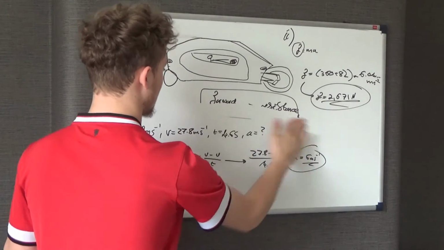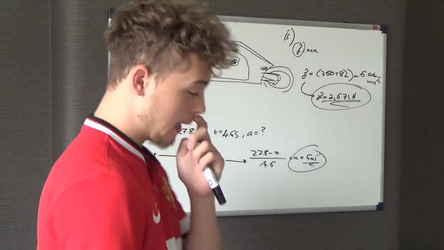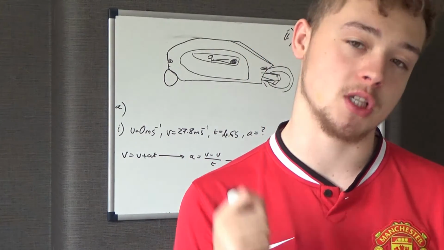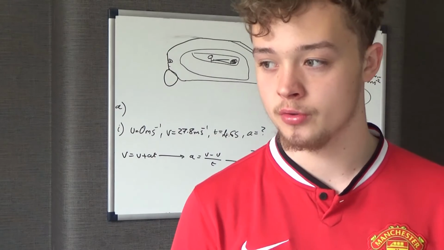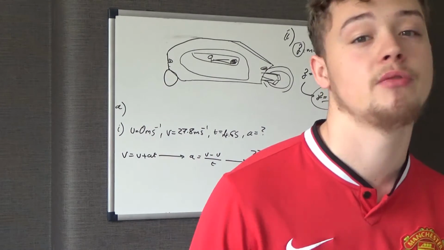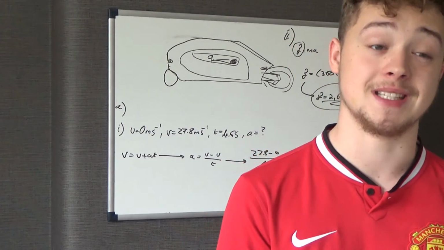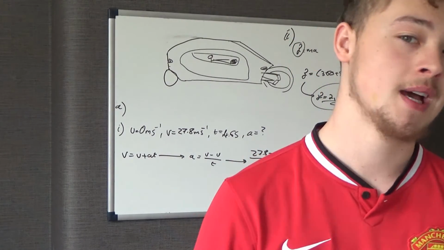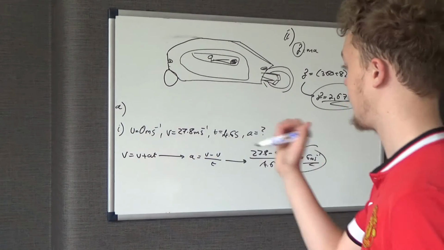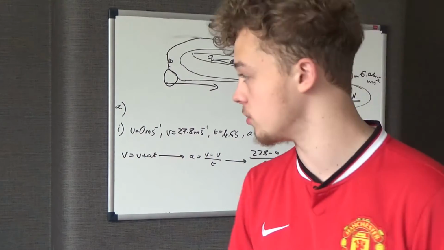Now, apart from the fact I didn't see this question, there's a few other points I want to make. It wouldn't have mentioned the fact that the electric motors are driving both wheels if it didn't want you to specifically put arrows on the wheels. It would have just said the engine provides a forward force and there's a constant resistive force, draw the arrows on the vehicle to show this. The fact that it's mentioned that the force is being driven by both wheels is a key thing. Even if it was only driven by the front, you should just draw it on the front. Because it's talking about driving both wheels, you need to draw arrows from both wheels, from the axles, or the centre really.